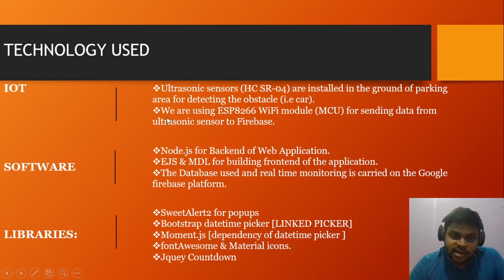The second thing in IoT is we are using the ESP8266 Wi-Fi module for sending data from the ultrasonic sensor to Firebase. Basically, it is a gateway, so we are going to send data and receive data so that we can change the status in the form of an LED indicator, showing when the parking is available and when it is not.